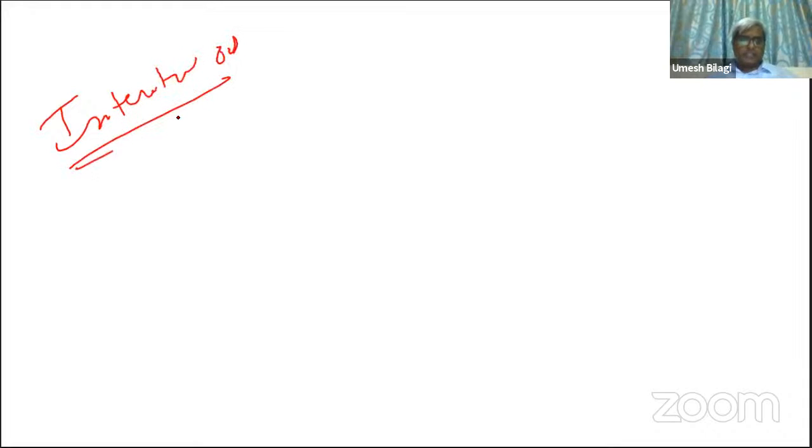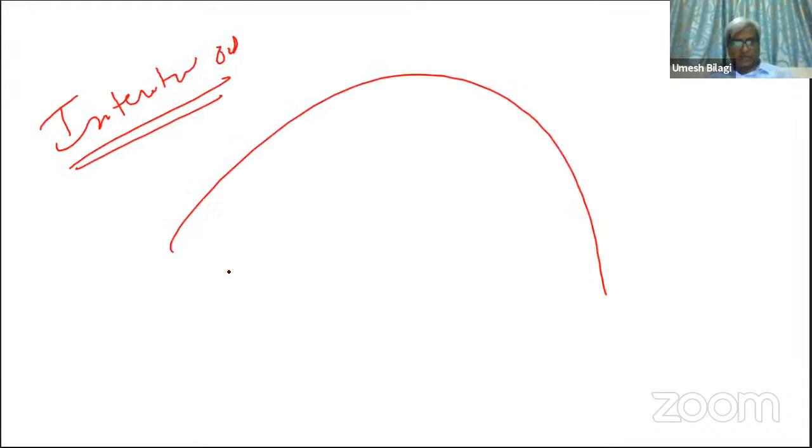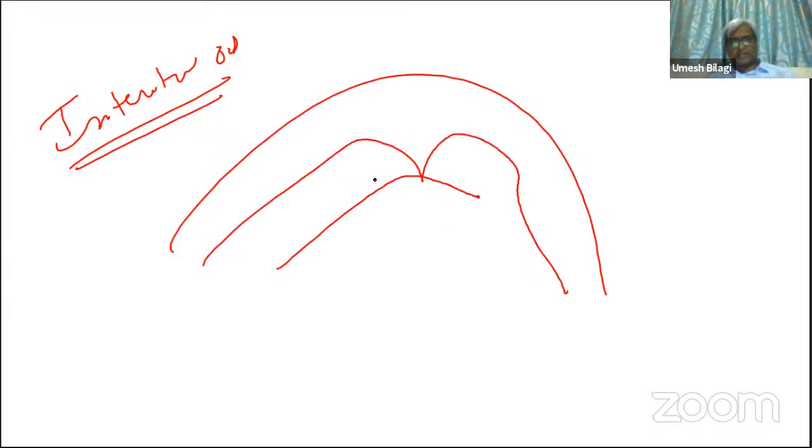Interstitial edema happens because of the mechanism I just told you. This is the subarachnoid space here. The subarachnoid space is connected with the sagittal sinus. When this gets plugged up, there's a back pressure that will cause interstitial edema.